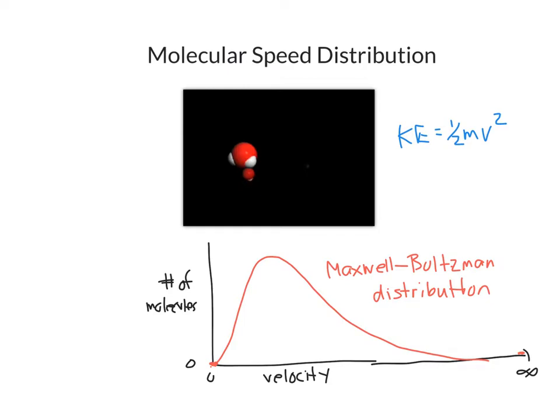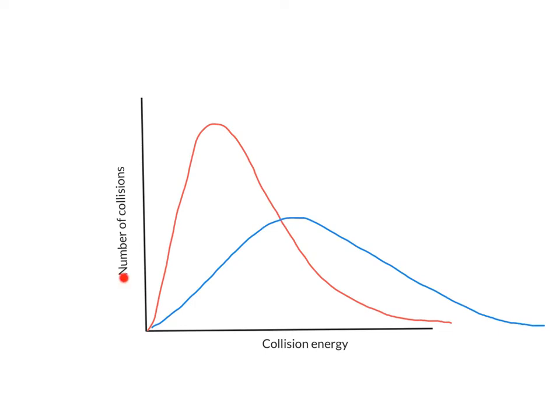And so if we think about this distribution in terms of collision energies, we'll see the same kind of distribution where we have no collisions with zero energy, no collisions with an infinite amount of energy, but collisions that occur at all the energies in between, but we will have more collisions at some energies than at other energies. So if we now look at the number of collisions that have a particular energy, we'll see that same distribution that we saw for velocities.